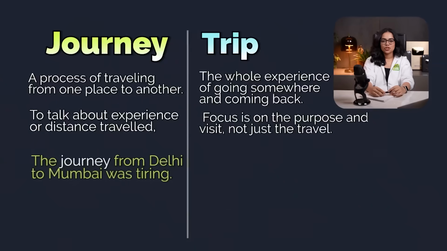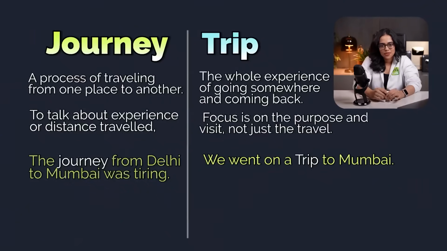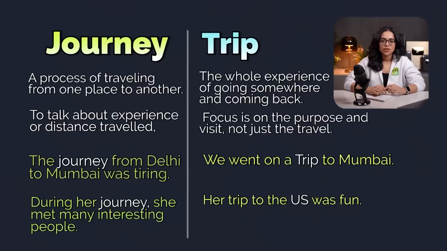Example, the journey from Delhi to Mumbai was tiring. We went on a trip to Mumbai. This means you went, you did a lot of sightseeing, and now you're back. During her journey, she met many interesting people. Her trip to the US was fun. Wasn't it easy to understand the difference between trip and journey? Alright, let's move on to the next confusing pair, and that's